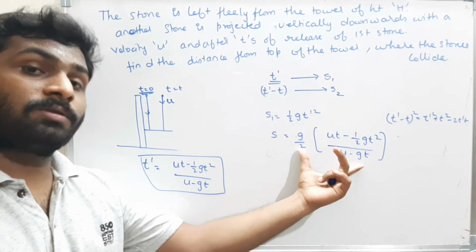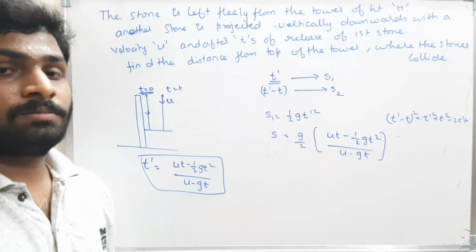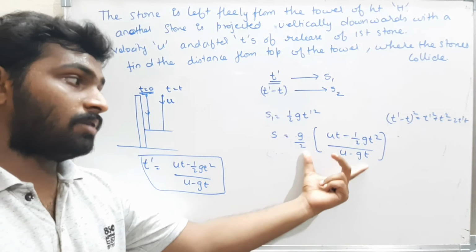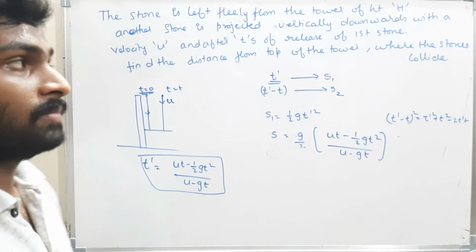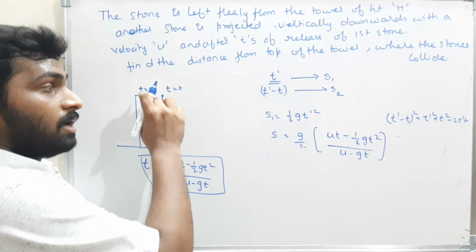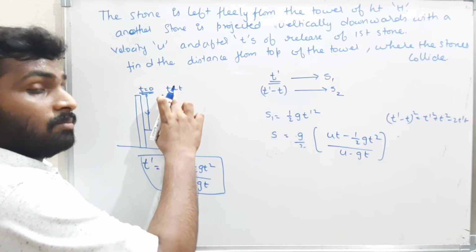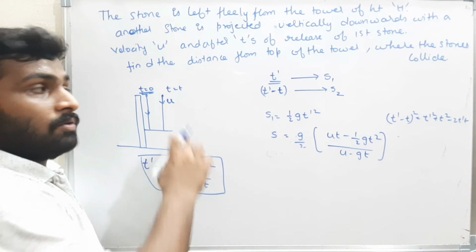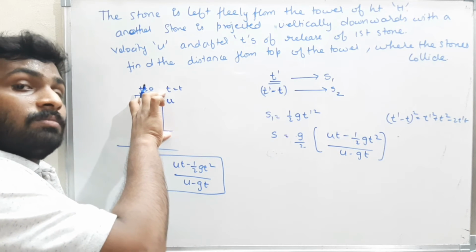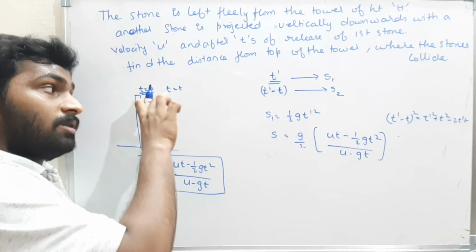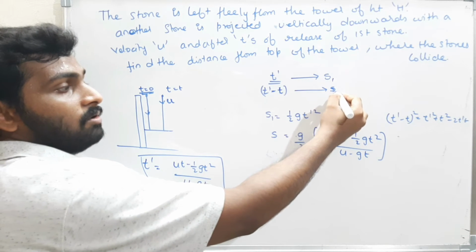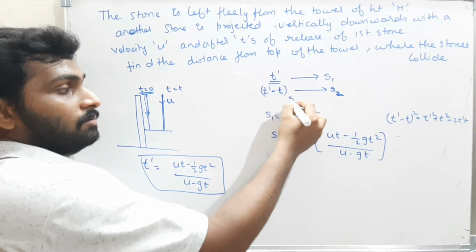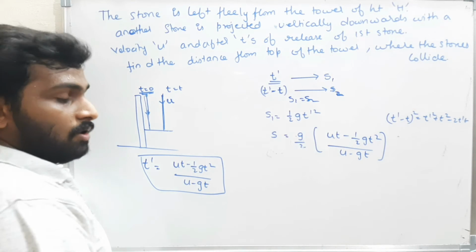This is one of the previous year JEE questions. The options will be very big, but if you calculate, you will get it very easily. See the question carefully. The body is taking some t dash seconds to reach S, and the second body will take only t dash minus t seconds, because this body is released after t seconds. Therefore, it will be in the air for t dash minus t seconds only. In that time, the distance traveled is h2. The distance traveled by the first stone and the second stone must be the same if they are colliding. Therefore, I equated them and finally got t dash.